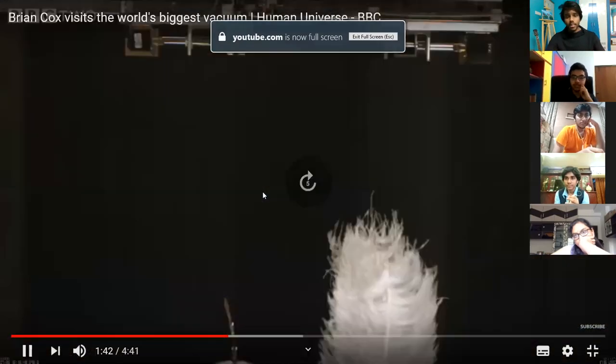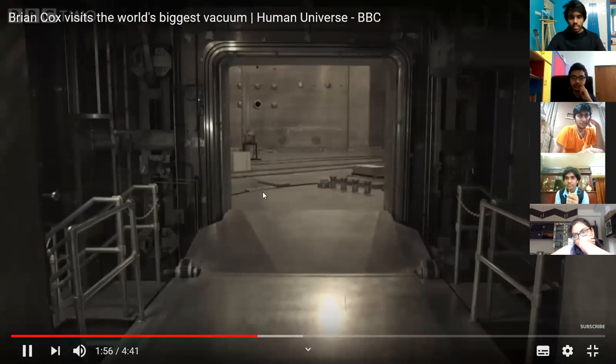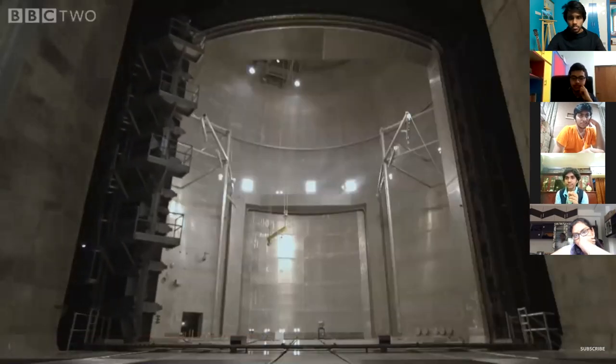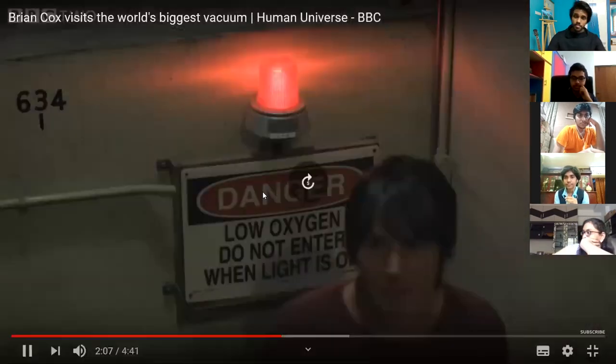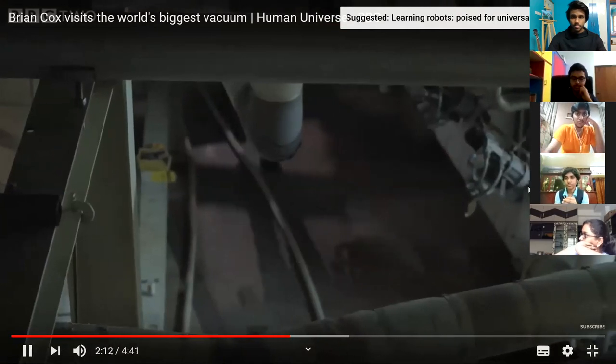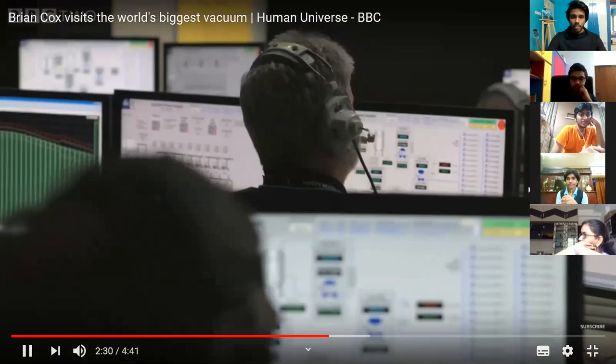So when they actually do this, when they completely evacuate, look at that. They lock down the room first of all. So they evacuate the complete room.